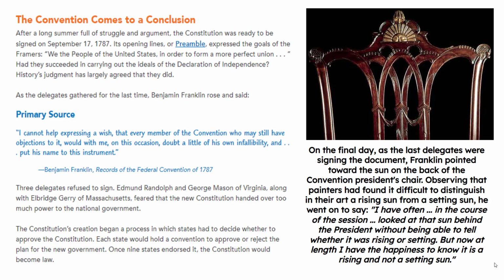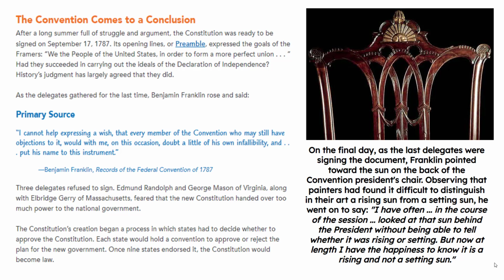The convention comes to a conclusion. After a long summer full of struggle and argument, the Constitution was ready to be signed on September 17th, 1787. Its opening lines, or preamble, express the goals of the framers. We, the people of the United States, in order to form a more perfect union. Had they succeeded in carrying out the ideals of the Declaration of Independence? History's judgment has largely agreed that they did.